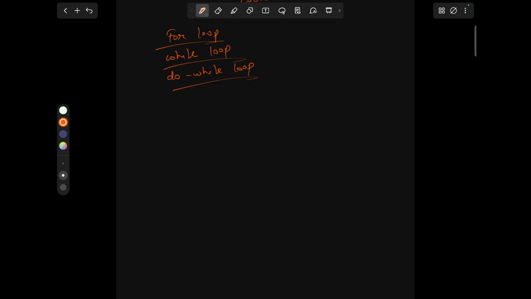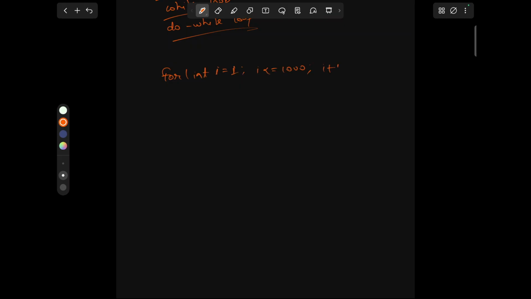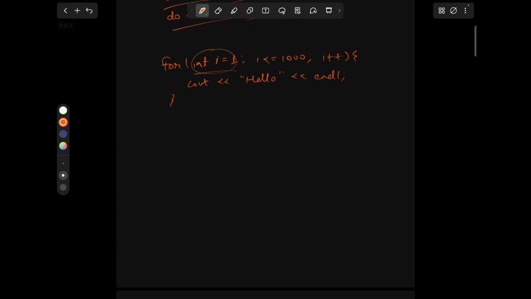Let's look at the dry run, how it is working. for (int i = 1; i <= 1000; i++) cout hello. Initially, we first declare a variable i from 1. It is kind of like counting. So it is telling the for loop that I'm starting here. Then this condition is telling it where to stop, and this statement is updating that value.